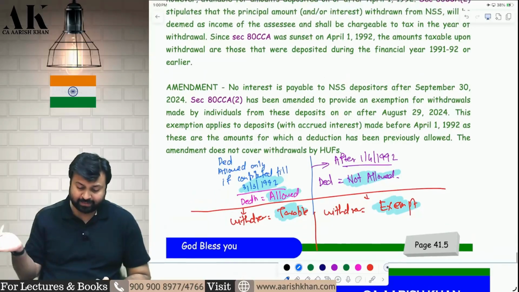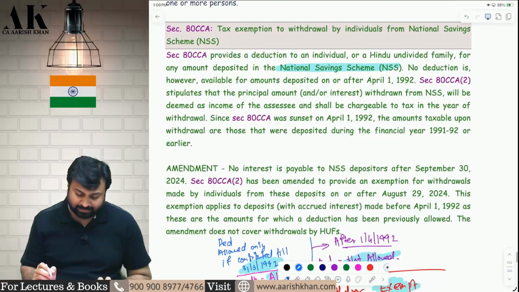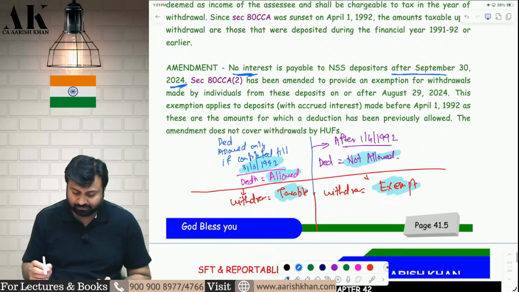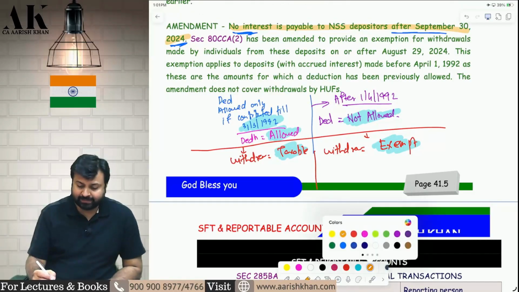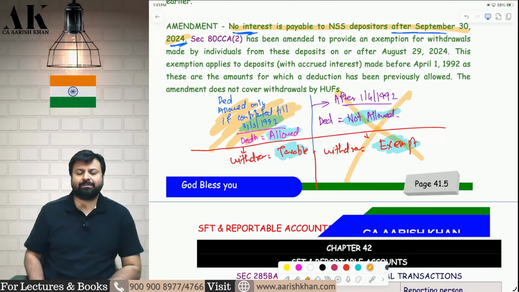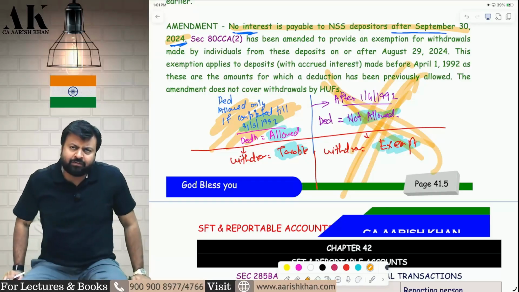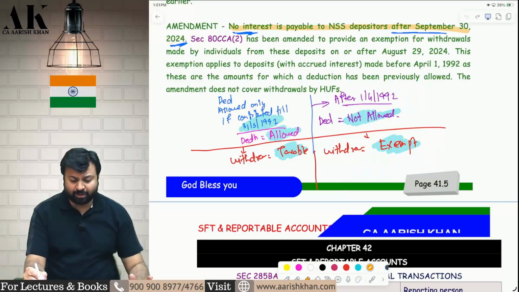Now, they have played one game very recently. What game they have played very recently is as follows. No interest is payable after 30th September 2024. The government said that we don't have money. After 30th September 2024, we will not pay you any interest. Now what will happen? Think logically. You have deposited money here. Forget this; this money is anyway exempt. Whenever you withdraw any amount contributed after 1992, that is always exempt. Don't talk about that. Think about the amount which is deposited here.